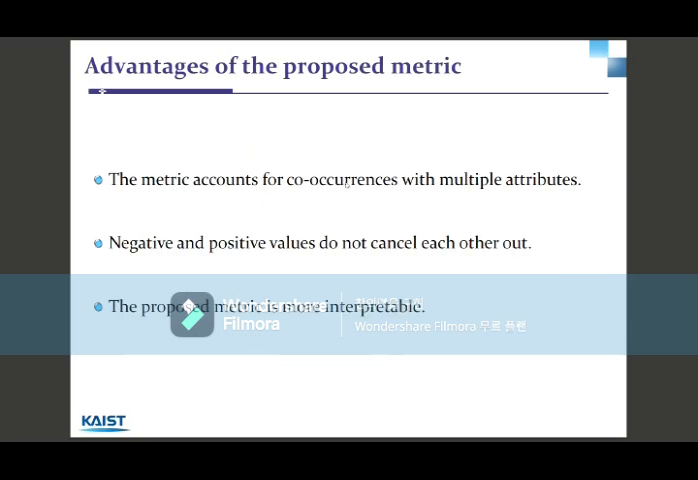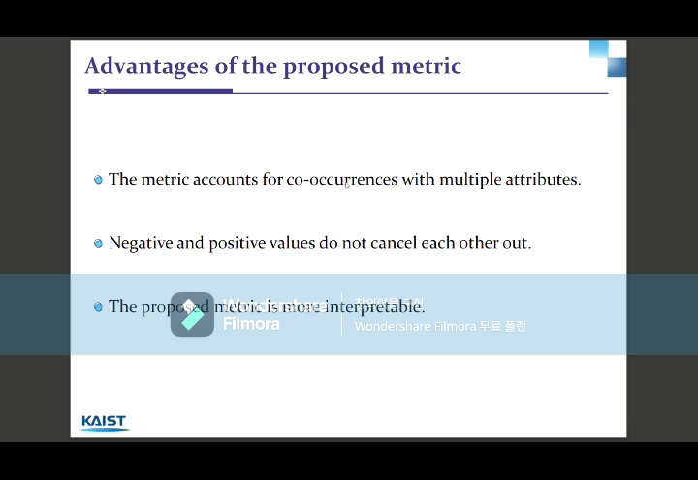This article claims that the proposed metric has mainly 3 advantages compared to the existing metrics. The first advantage is that this metric accounts for co-occurrences with multiple attributes. If a model, for example, learns that the combination of 2 features A1 and A2 is correlated with G, it can exploit this correlation, which leads to bias amplification.